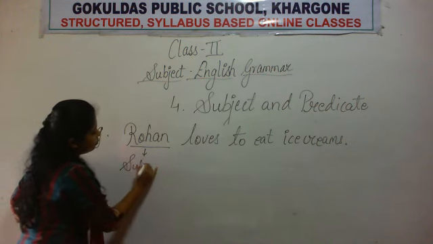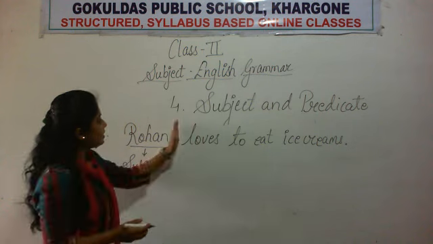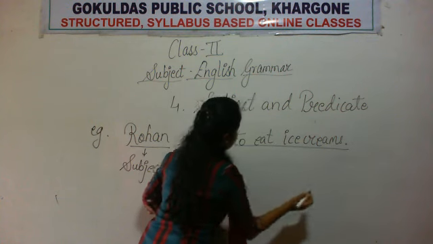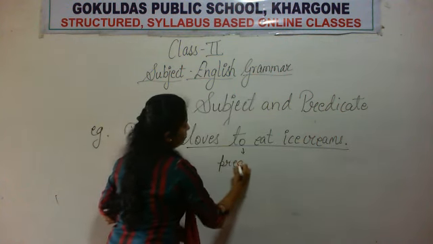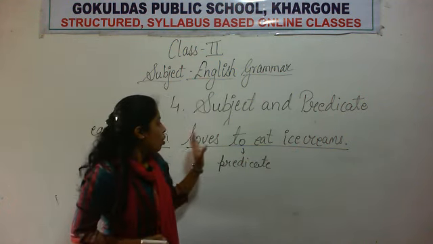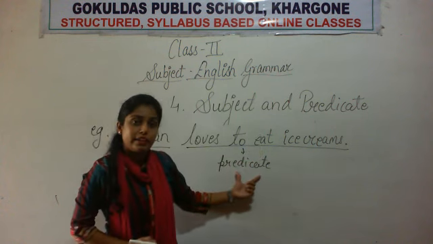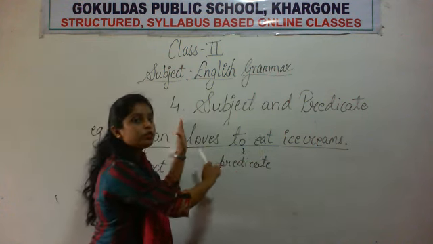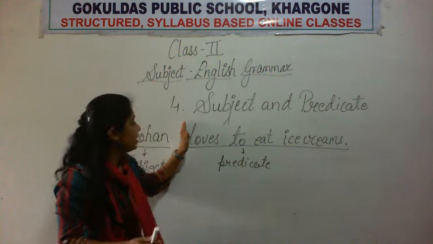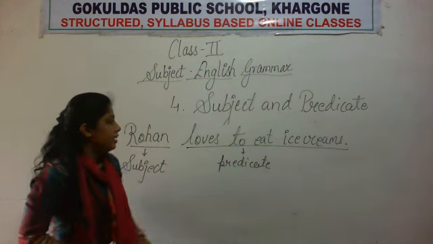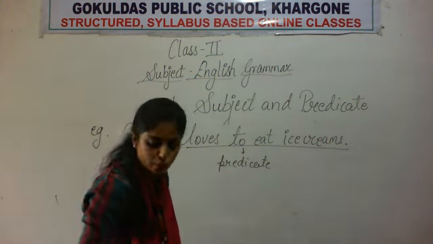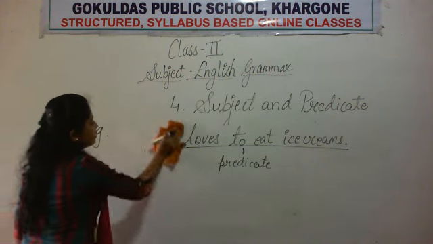रोहन इज द सब्जेक्ट. ओके, देन except the subject, the other group of words in a sentence makes the predicate. Okay, so what is it? It is the predicate. What is the predicate? Loves to eat ice creams. All the group of words here are called the predicate. Why? Because this part of the sentence is telling us what Rohan likes or what Rohan loves. So Rohan loves to eat ice creams. In this sentence, Rohan is the subject and loves to eat ice cream is the predicate. Okay? Let's take another example.